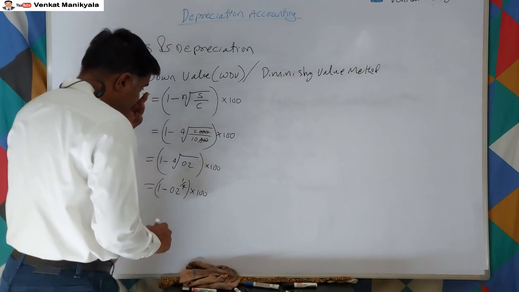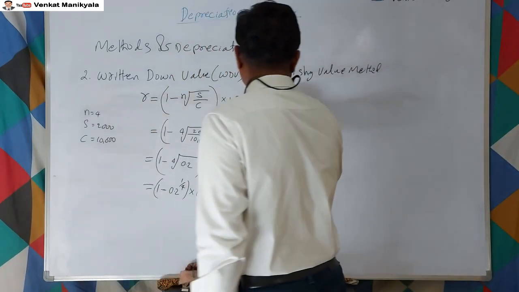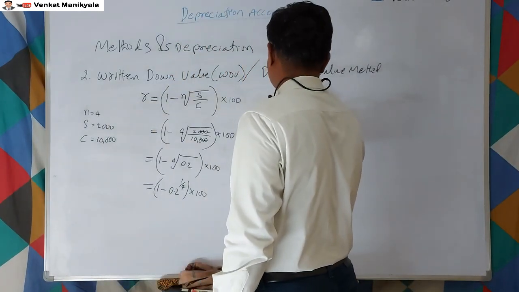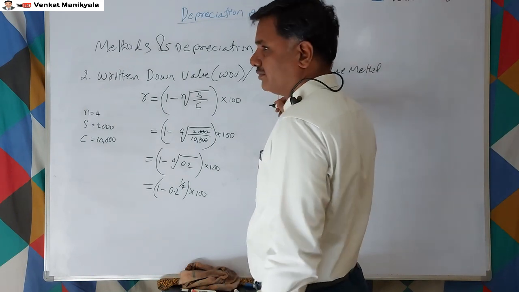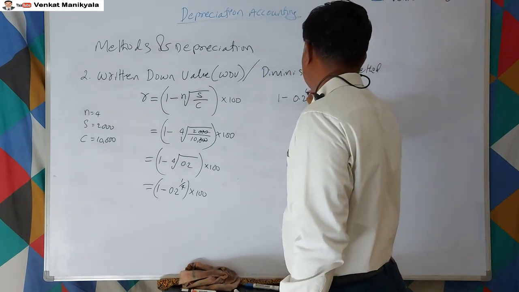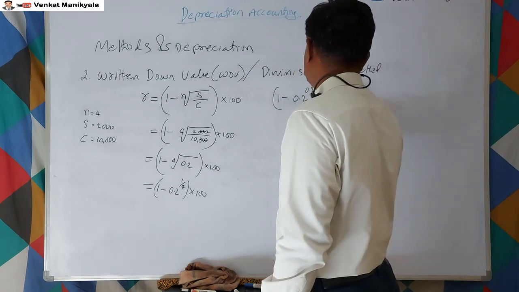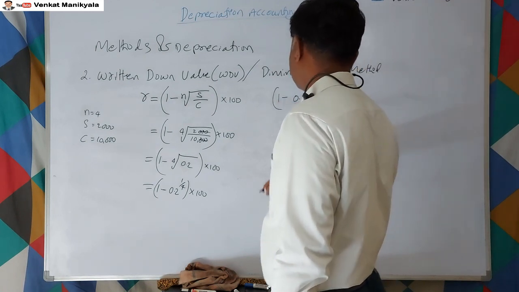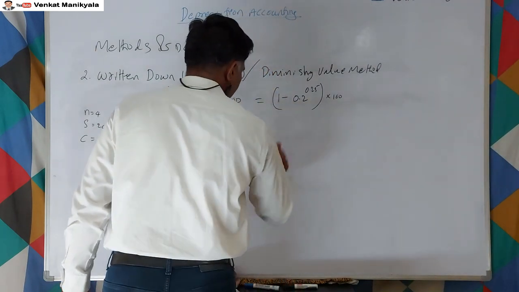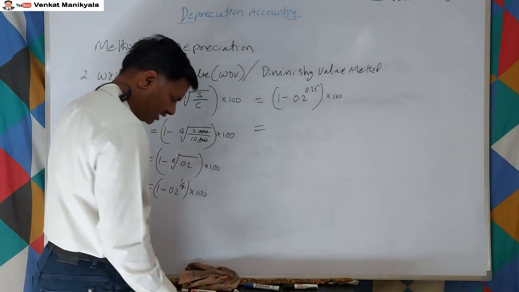So continuing, 1 minus 0.2 to the power of 1 by 4, which is 0.25, whole multiplied by 100. Let us see how to calculate this.